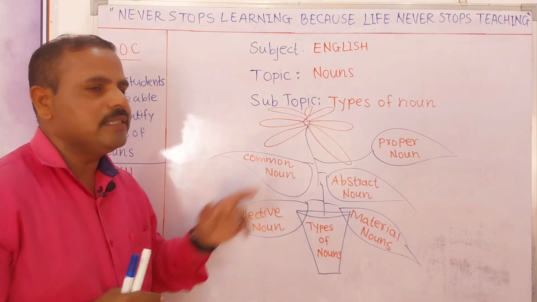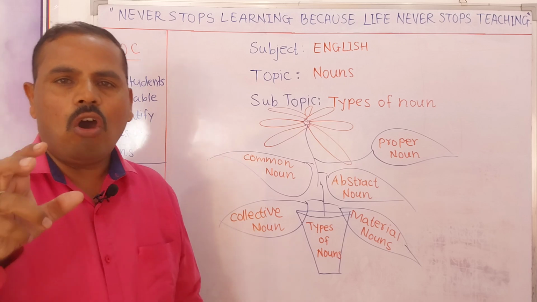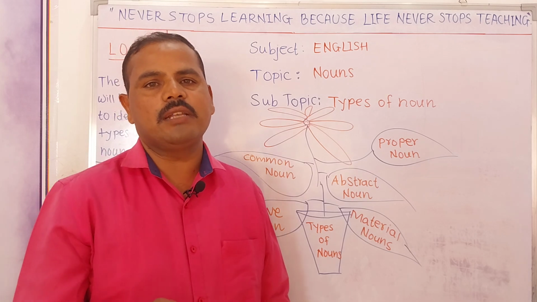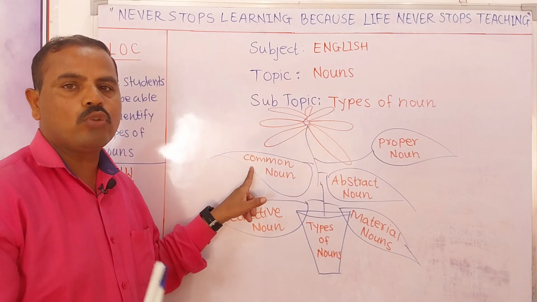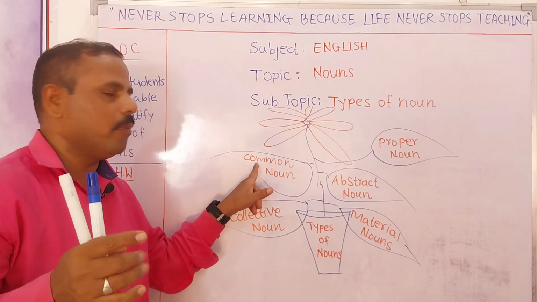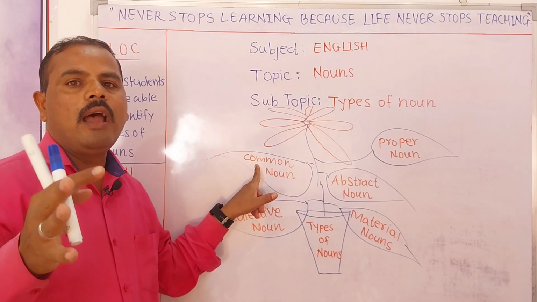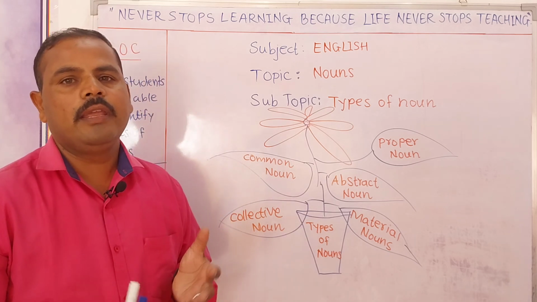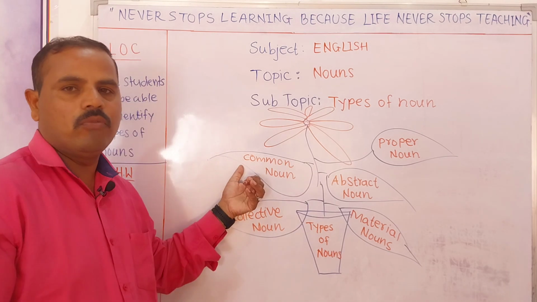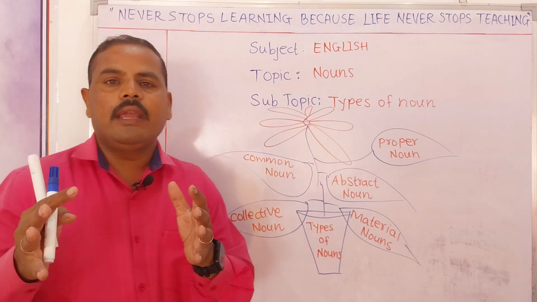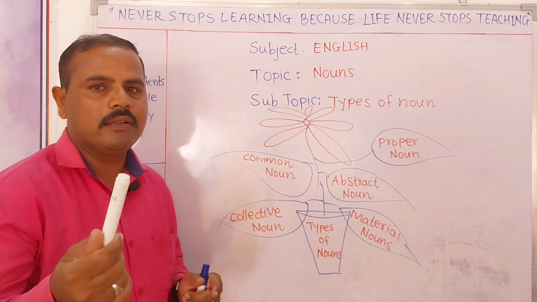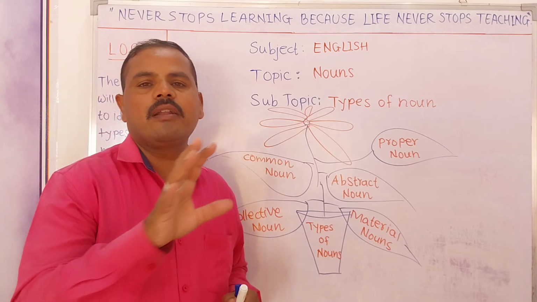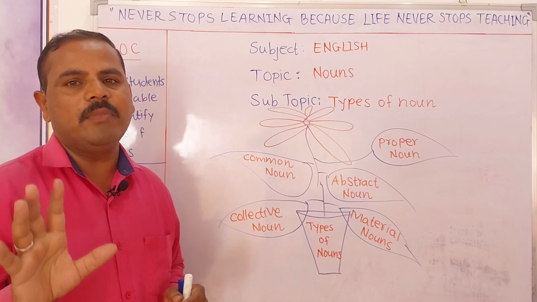So in this way we can easily say that general or common names of people, places, animals or things are called common nouns, right? One by one we will understand. Boy, common noun. If I am talking about hospital, this is a place, so hospital, common noun. If I am talking about tiger, common noun, right? Then if I am talking about marker, common noun. So these are the common names or general names of people, places, animals or things.